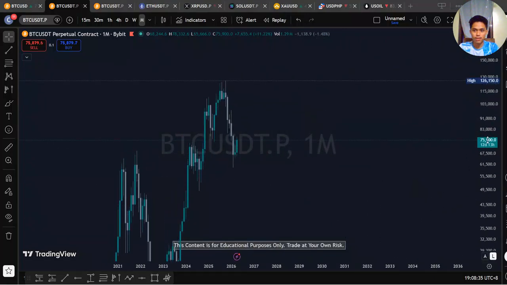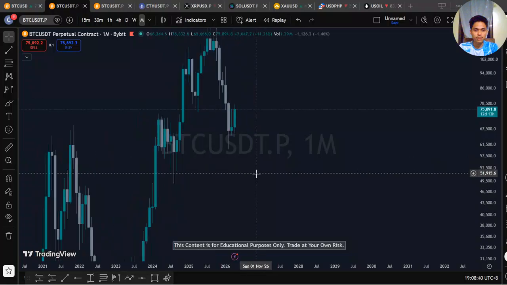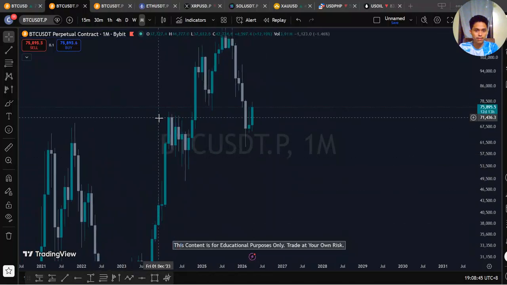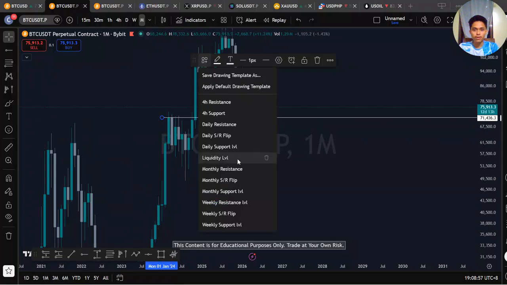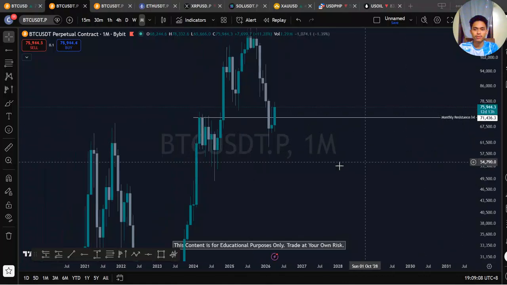Let's do our analysis. This level will be, for now, what we call monthly resistance, since this candle will be closing 12 days, 3 days later.